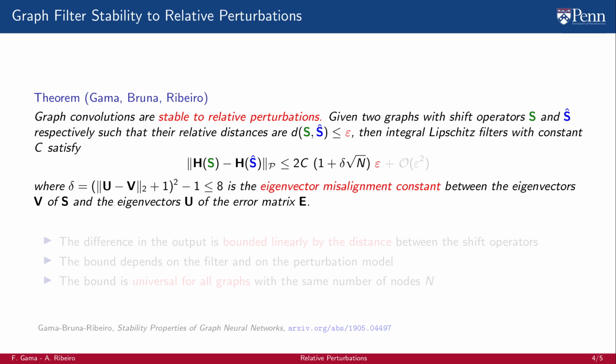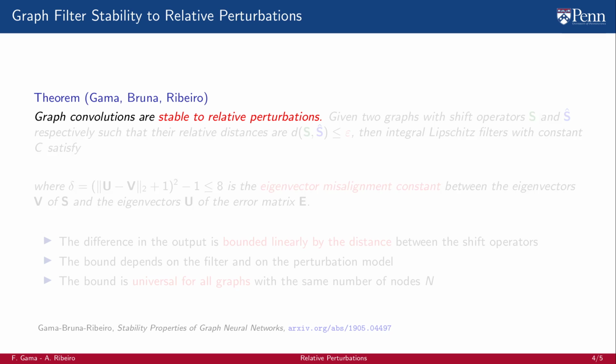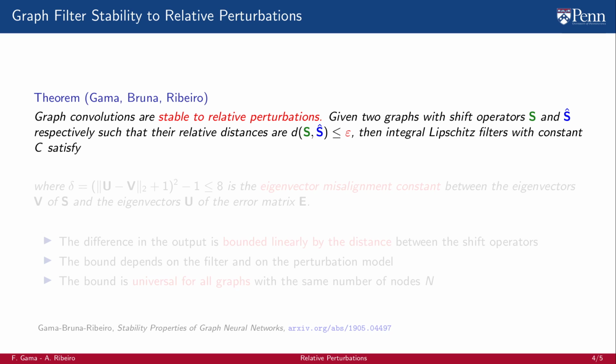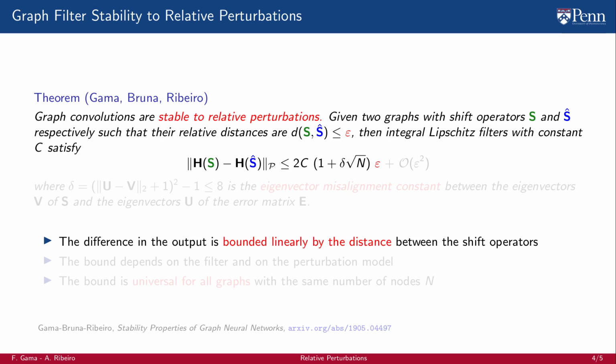The theorem states that graph convolutions are stable to relative perturbations. Given two graphs with shift operators S and S hat such that their relative distances are smaller or equal than epsilon, then integral Lipschitz filters with constant c satisfy the following. The difference in the output is bounded linearly by the distance between the shift operators.